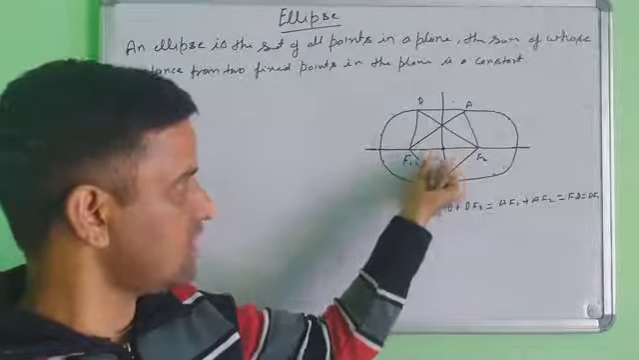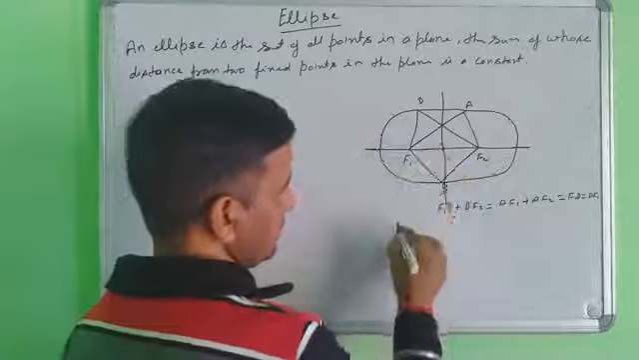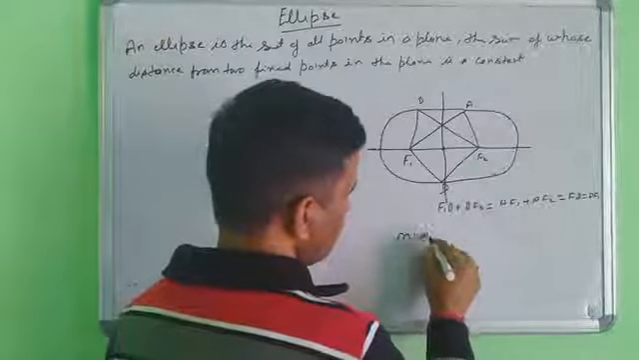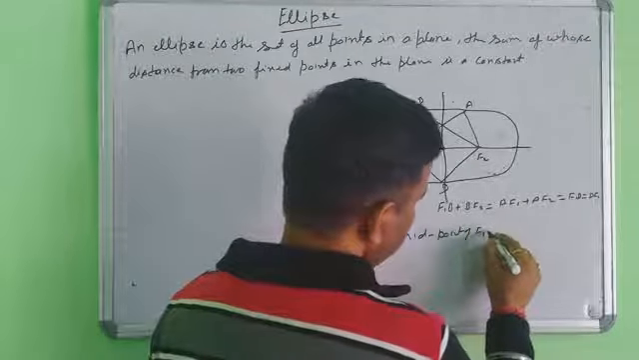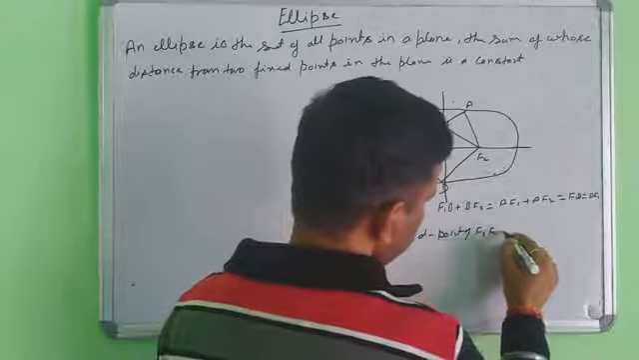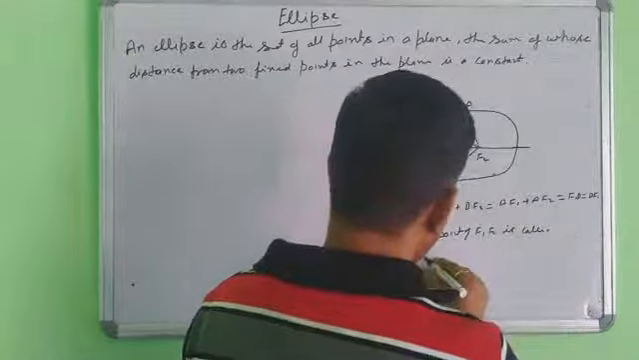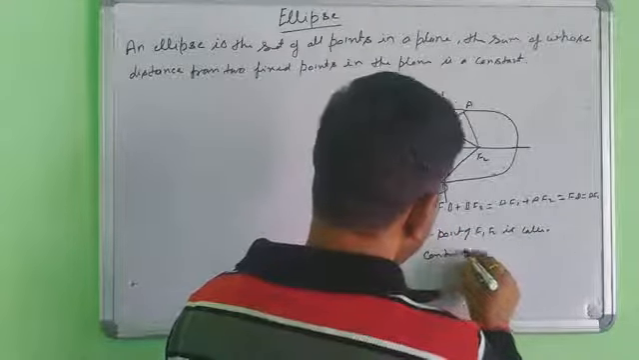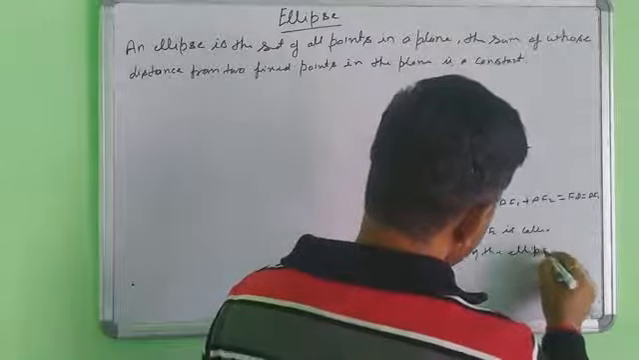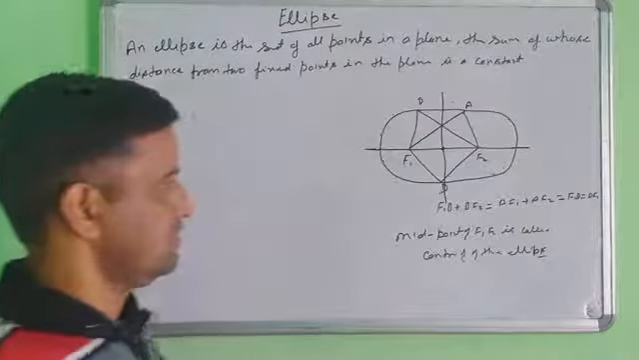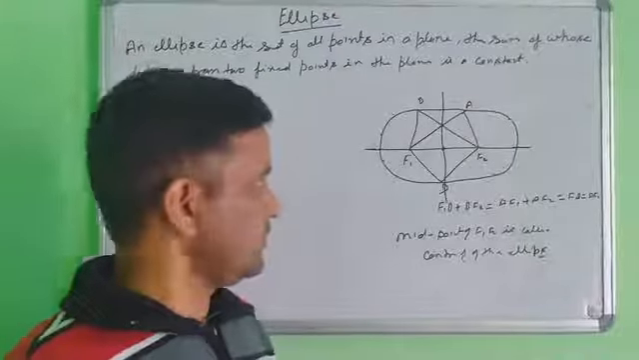This one is called the center of the ellipse, the midpoint of F1 F2. This is the center of the ellipse. So yes, note this down. Then we will discuss how many types of ellipse there are.